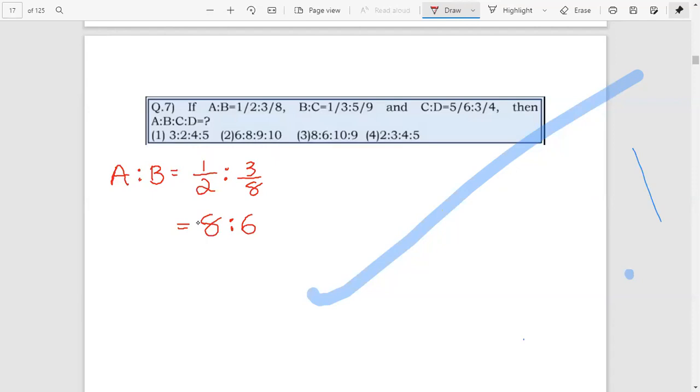We have to write 1 by 2 is to 3 by 8 in normal form. Here 2 and 8: multiply here by 2 and here by 8, then we get the normal form.